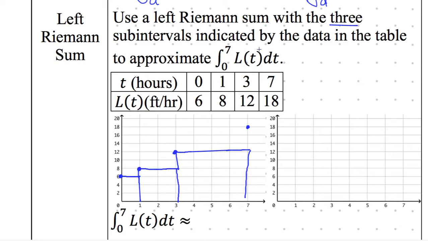There's my graph. That means this point right here, this 18, we don't use. Cross it out in your notes. We don't actually use that guy. We do use the 7 because we need to know where to end the interval, but we don't use the 18. This point up here, the height of 18, we don't use.